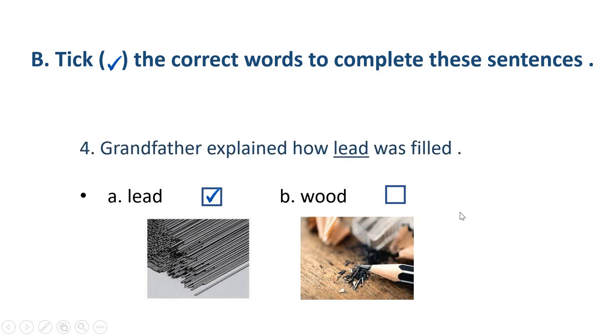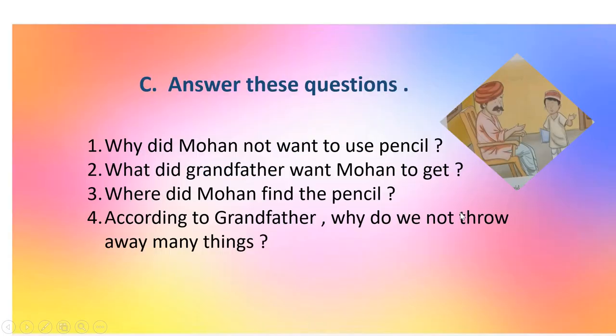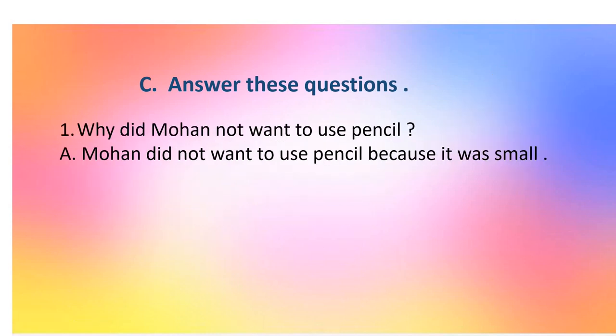Okay. Now, C part. Answer these questions. Why did Mohan not want to use pencil? What did grandfather want Mohan to get? Where did Mohan find the pencil? According to grandfather, why do we not throw away many things? Okay, ready to answer these questions?